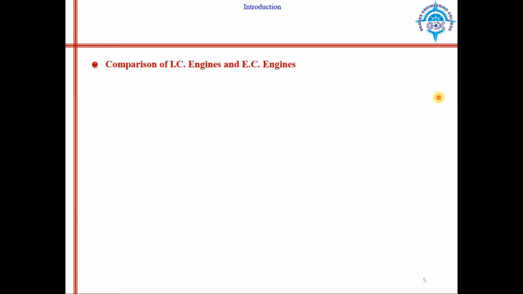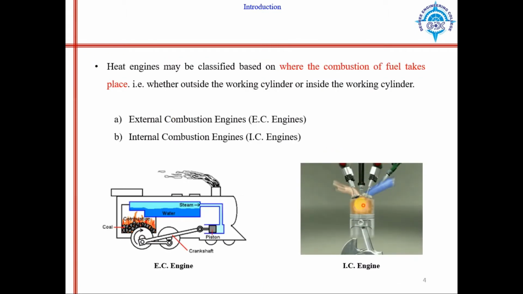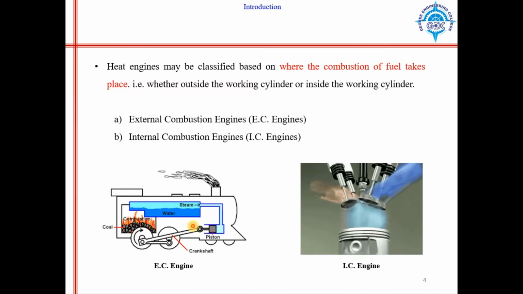So, the basic difference between internal combustion (IC) engines and external combustion (EC) engines. In an IC engine, combustion of fuel takes place inside the cylinder. As I have shown in the previous slide, fuel is being combusted in the cylinder, whereas in an external combustion engine, combustion of fuel will take place outside the cylinder.